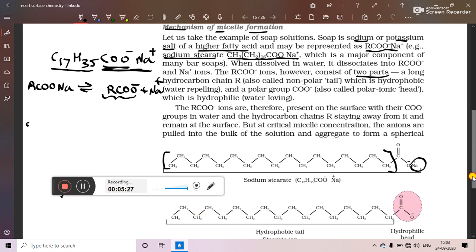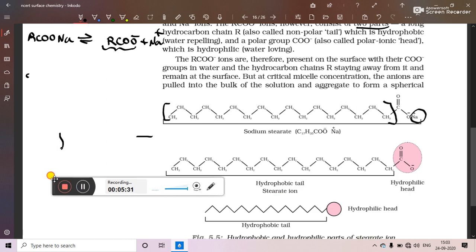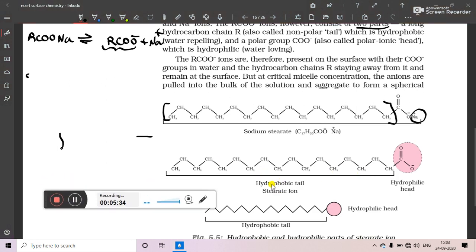Here we will see that this part, that is C17H35, is called the hydrophobic tail, that is the water hating tail, because it is a non-polar hydrocarbon chain, so it repels water. But this part, that is the COO minus ion, the negatively charged ion, is called the hydrophilic head, that means the water loving head. So we can show the molecule of soap as a tail. The tail shows the hydrocarbon chain, so a zigzag line can be drawn in a bond line structure, and at the end we are having the hydrophilic head, that is the water loving head.